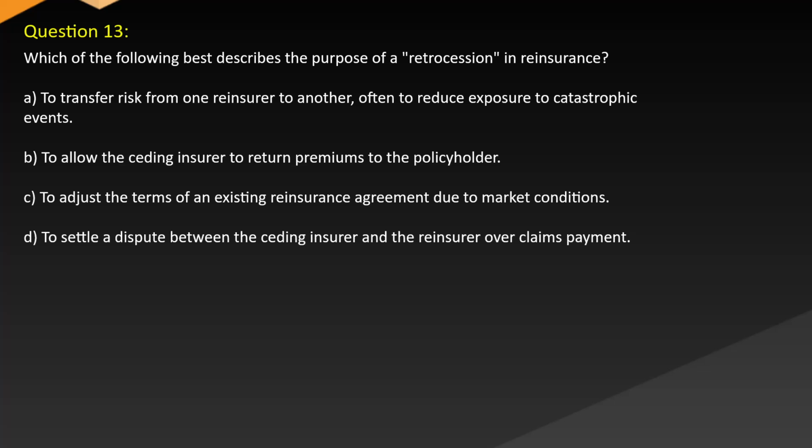Question 13. Which of the following best describes the purpose of retrocession in reinsurance? A. To transfer risk from one reinsurer to another, often to reduce exposure to catastrophic events. B. To allow the ceding insurer to return premiums to the policyholder. C. To adjust the terms of an existing reinsurance agreement due to market conditions. D. To settle a dispute between the ceding insurer and the reinsurer over claims payment.